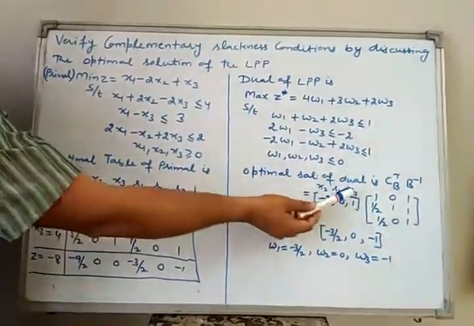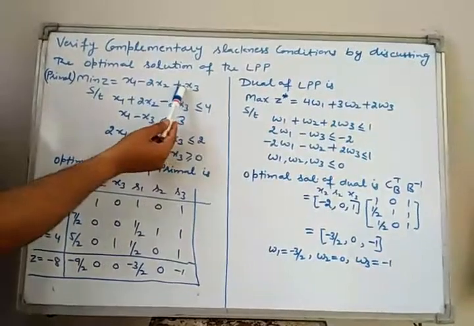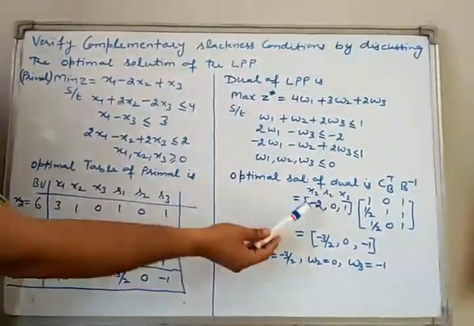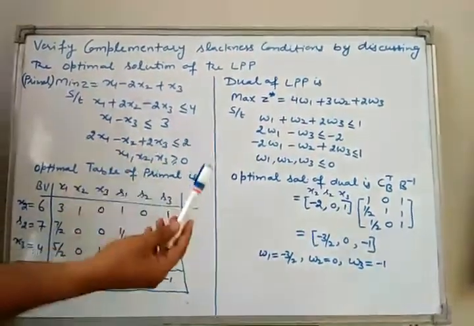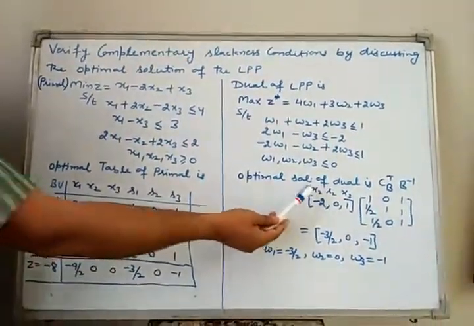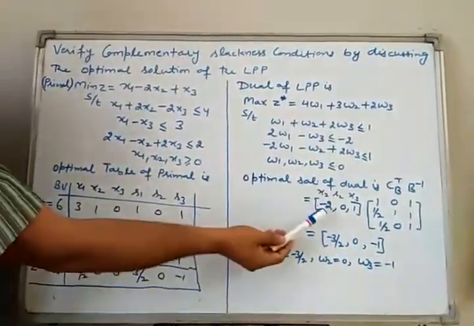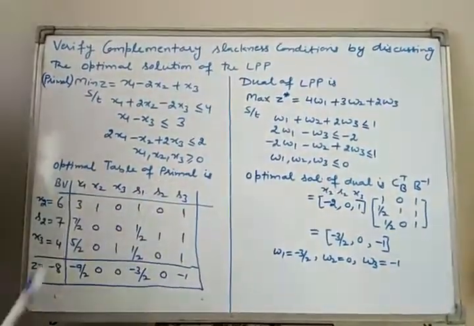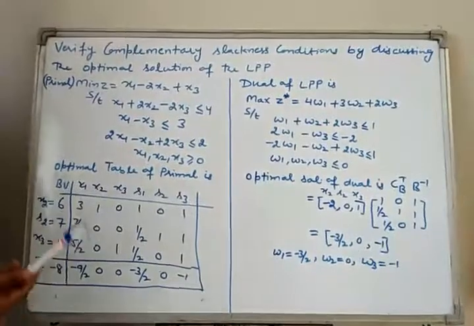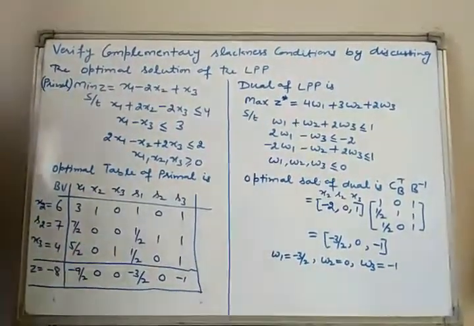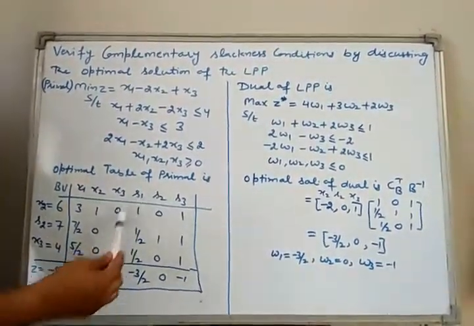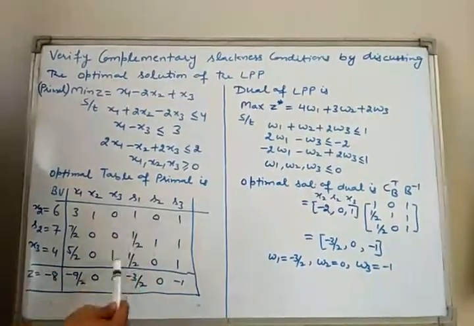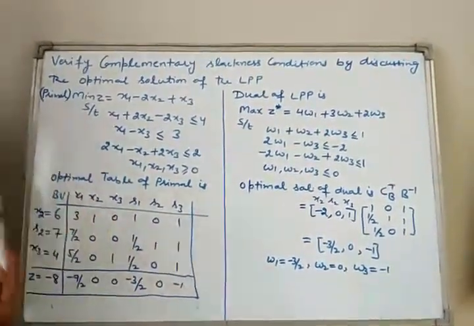What is cost coefficient of x3? Cost coefficient of x3 is 1. Therefore, CB transpose is basically matrix corresponding to the cost coefficients of basic variables, which is minus 2, 0, 1. Now, what is B inverse? That I have earlier discussed in my many videos, that B inverse always lies below the starting basic feasible solution.